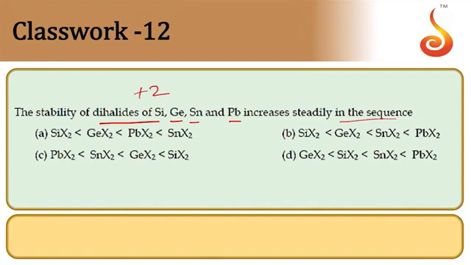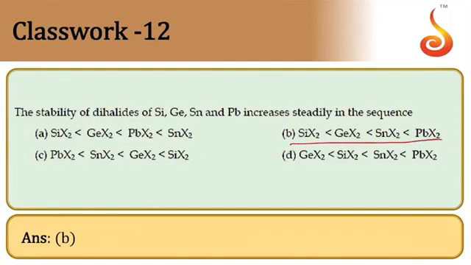Therefore, lead can exhibit stable +2 form. Therefore, the stability order for silicon +2 will not be stable at all. So least stable is this, highly stable is this. So silicon, germanium, tin, that is the order we have. So option is B. So B is the answer. Stability order of +2 state.